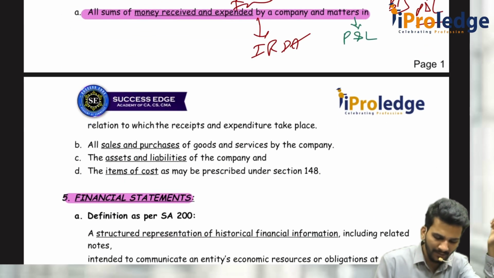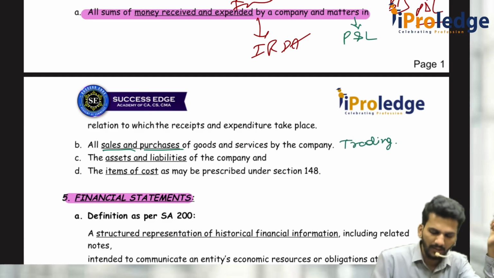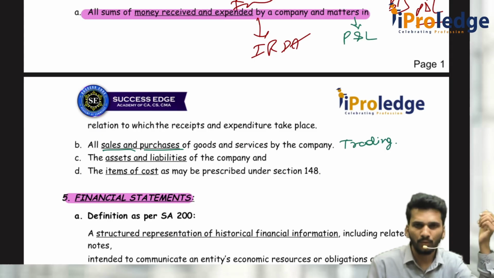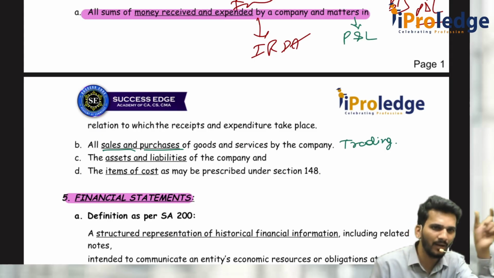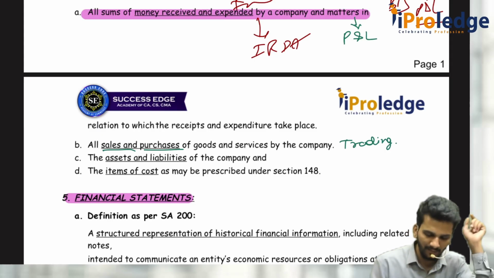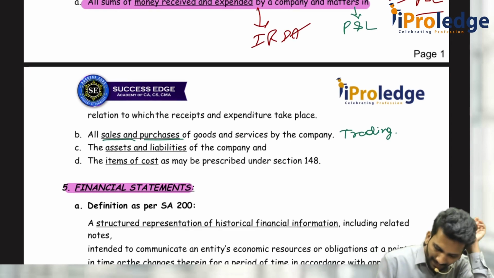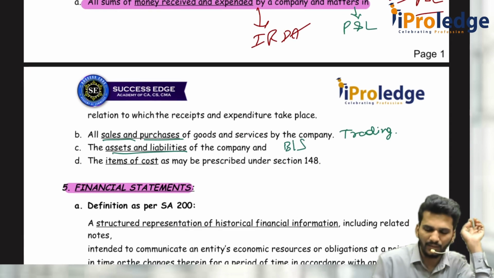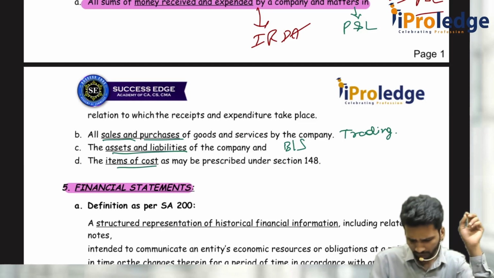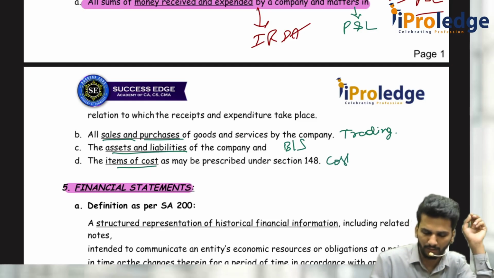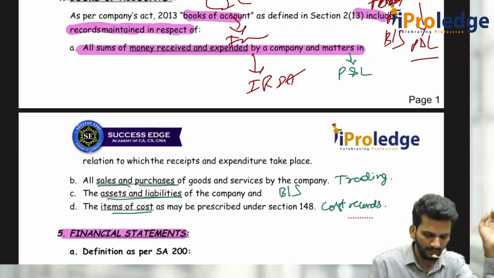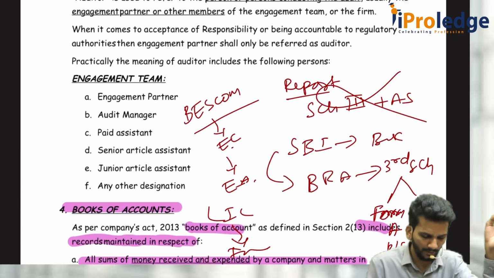Then come sales and purchases, that means related to trading. Any records, vouchers or books supporting the trading part of the P&L are called books of accounts. Assets and liabilities support the balance sheet. Then items of cost are cost records. These are not important, that's why I did it in a lighter manner.